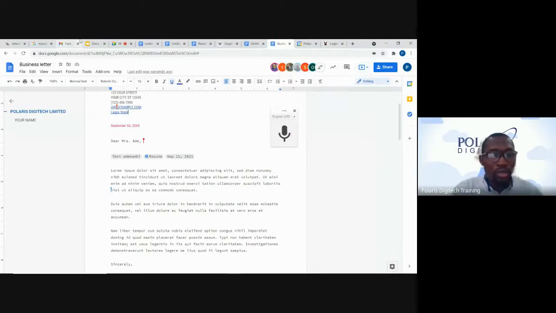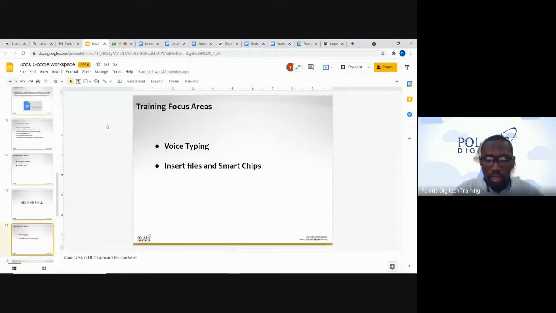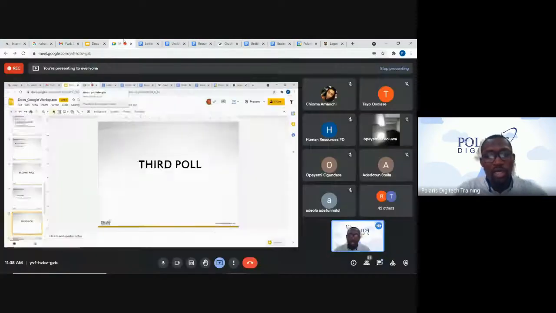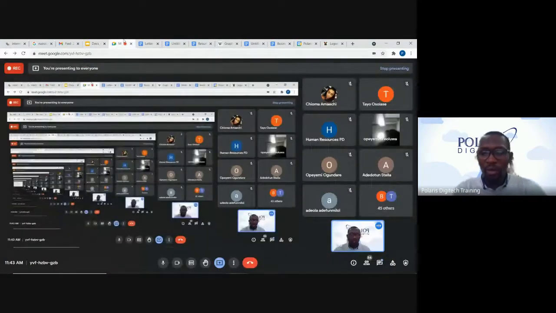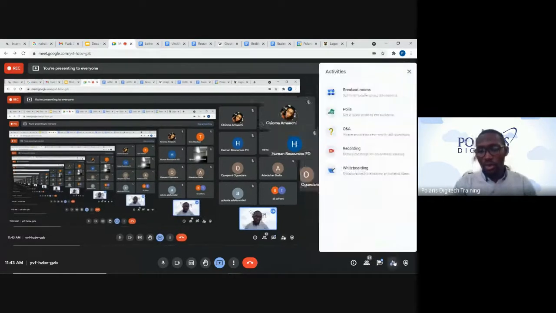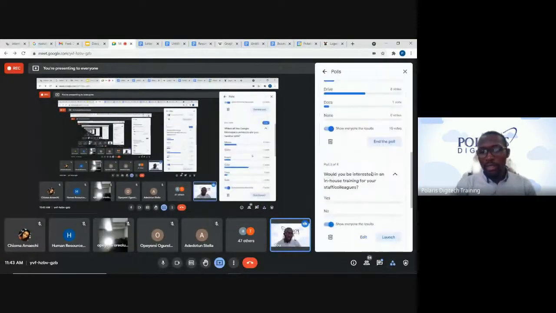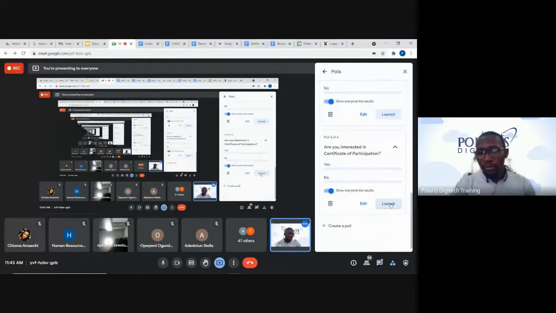So let's go to the next functionality. Of course, we have another poll that we want to share with us. Our plus to share this poll is just to make us understand and have the feel of people, all of us, so that we can see how we can best serve us with our functionalities. So we'll go to that section, go to the polls, and we'll see the third poll.